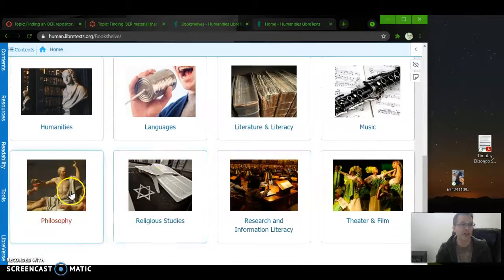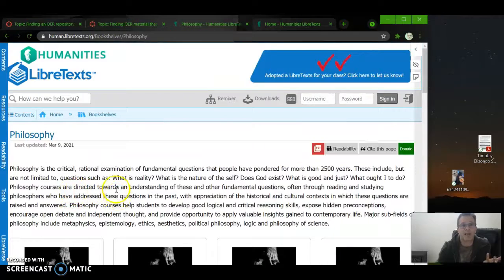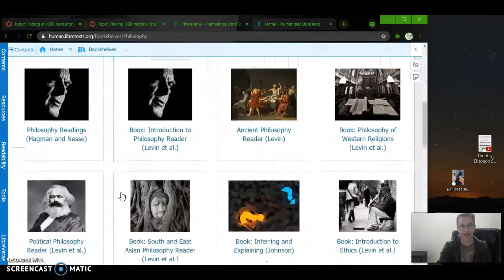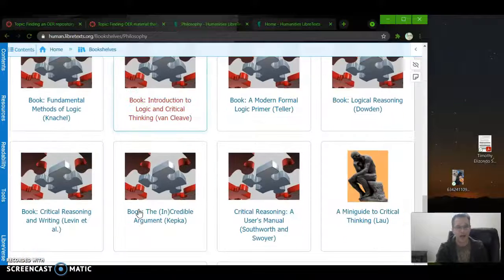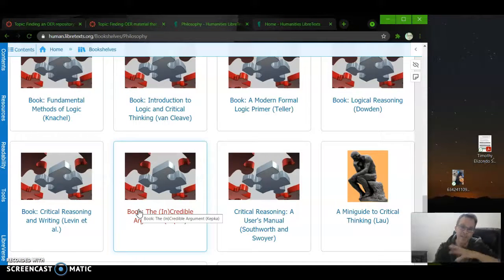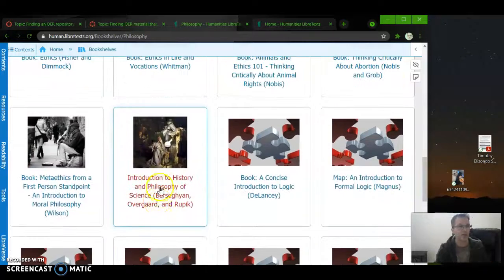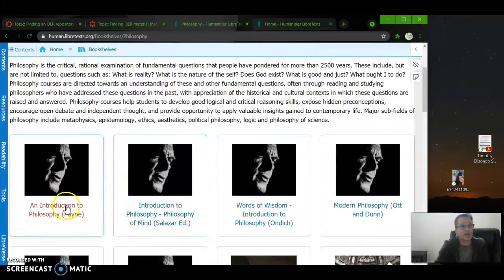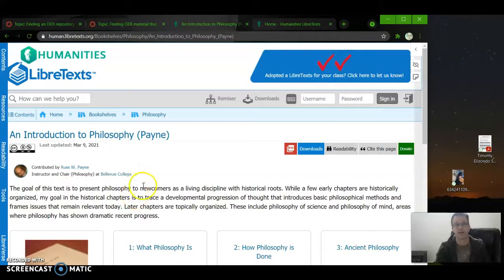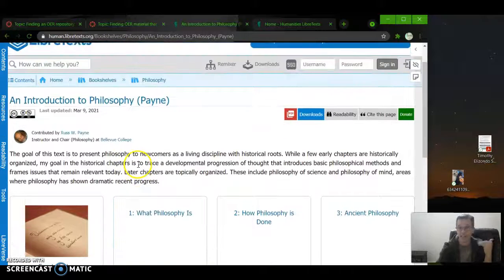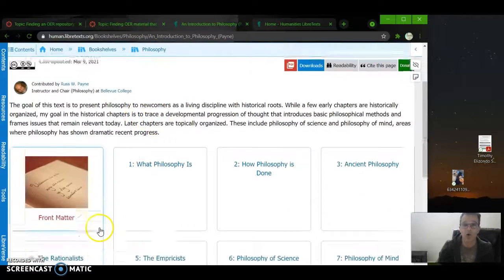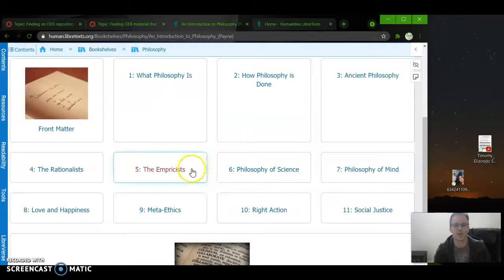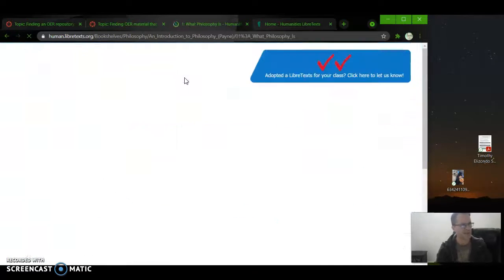So for this particular assignment, I chose philosophy. I thought that was appropriate, and here are the different books that I can choose from. I've seen these books located in other places, so I think this is a really nice kind of like presentation, like a hub where several of these books can be found. Personally, I will be using An Introduction to Philosophy by Payne. This book I found on another website, and it's pretty decent. It's good. And as you notice, this particular book is then divided into different chapters, sections, units.